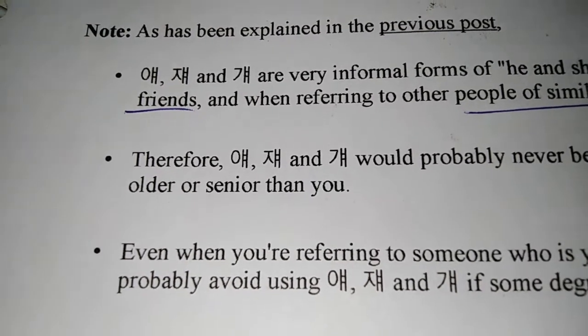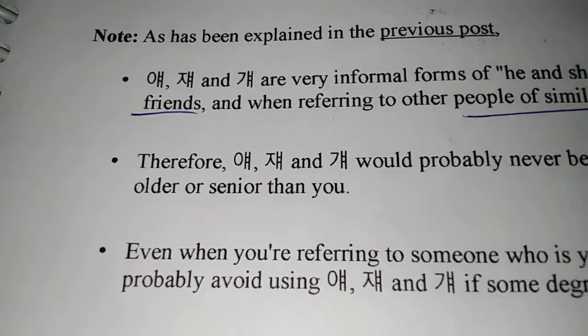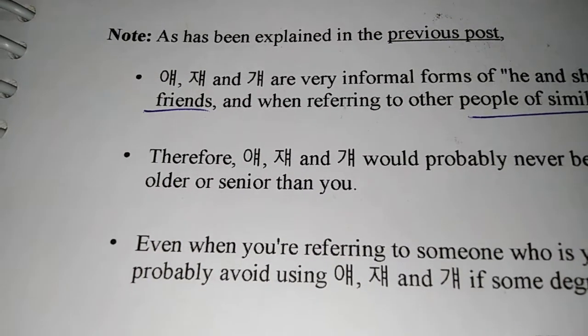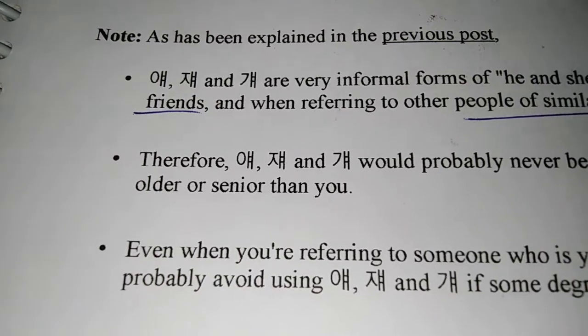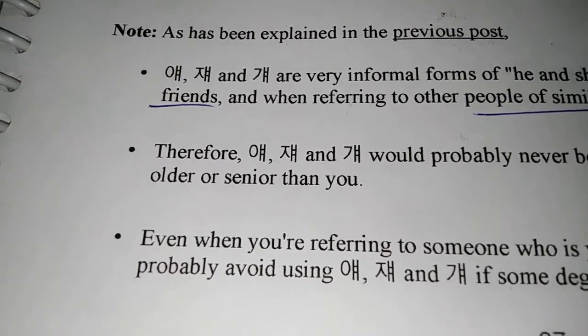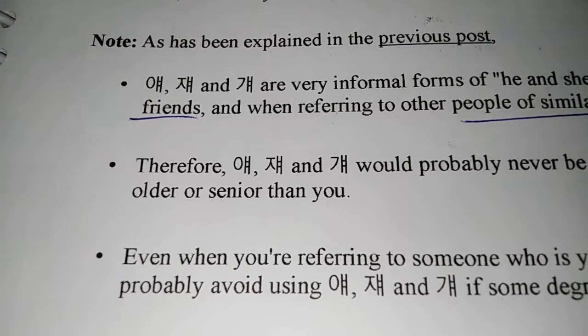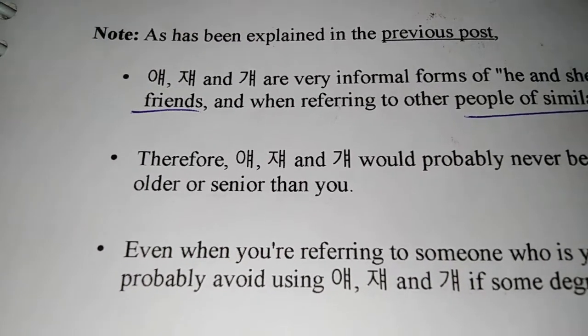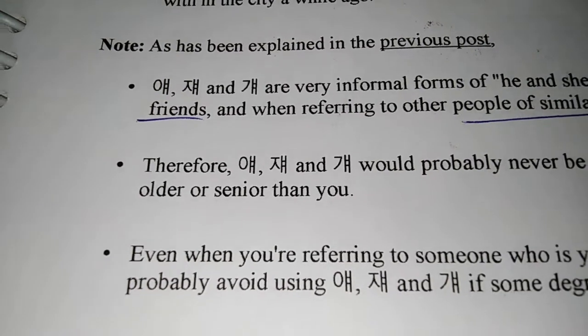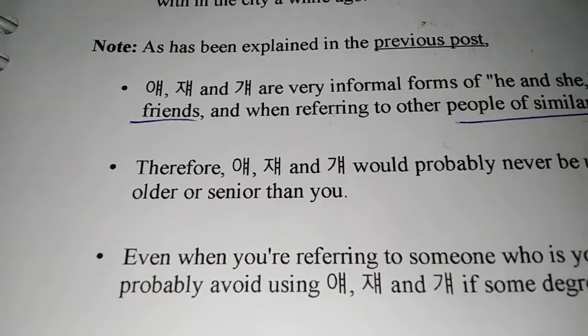In that case, okay, maybe you could go for these pronouns. But then about a whole 1 year or 2 years older than you, but similar social positions, even then you wouldn't go for 얘, 쟤, or 걔. That would be quite rude in that case too.